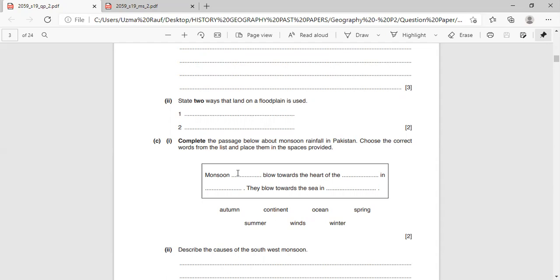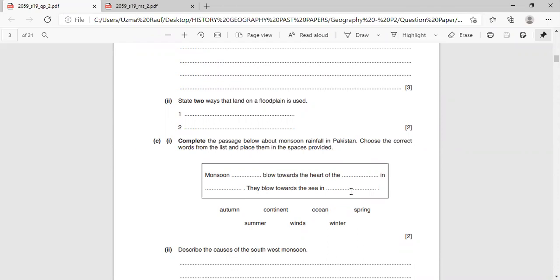Miss, winds. Yes. Monsoon rain. Okay, do you see "rain" written anywhere here? Winds. Right. Blow towards the heart of the Ocean. In summer. They blow towards the sea in summer.